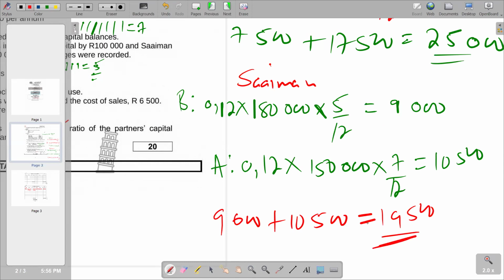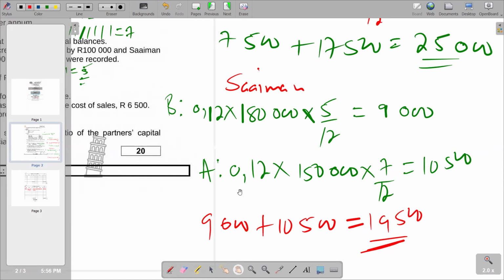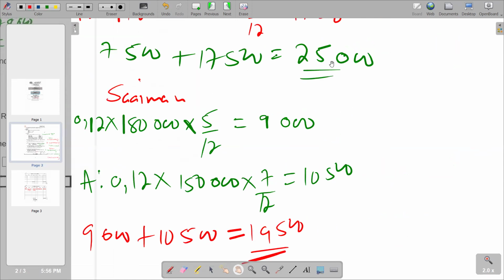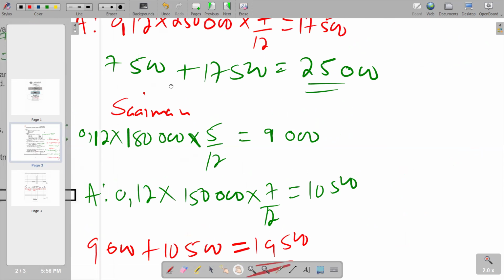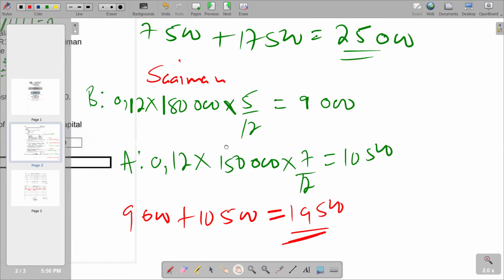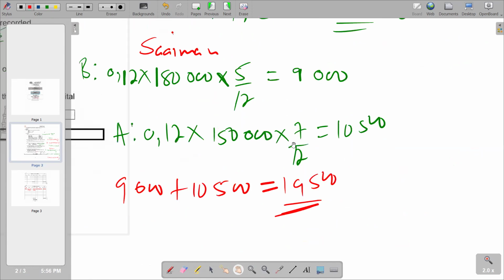So to get the total interest on capital that you're going to put in the appropriation account, you're going to say interest on capital for Triggers, which is 25,000, and then for Simon, which is 19,500. We add the two, and then we get the total.